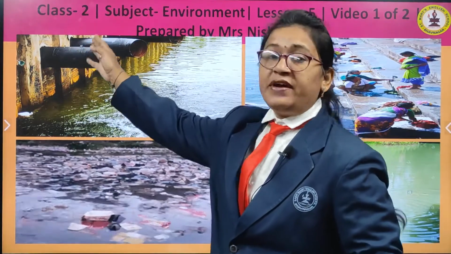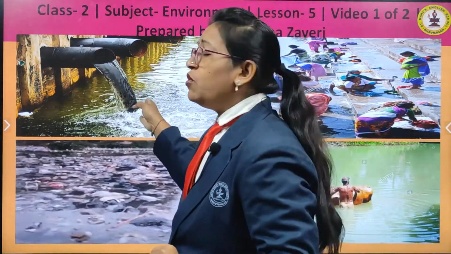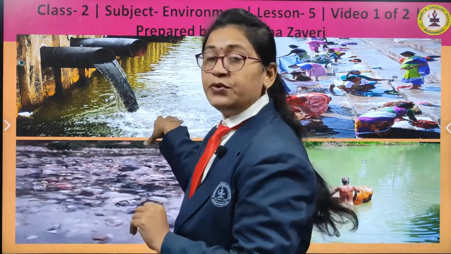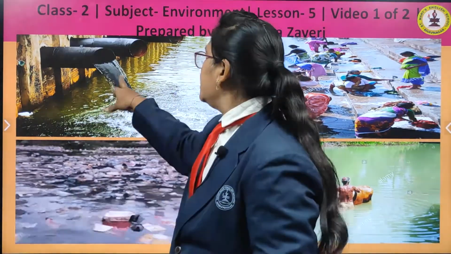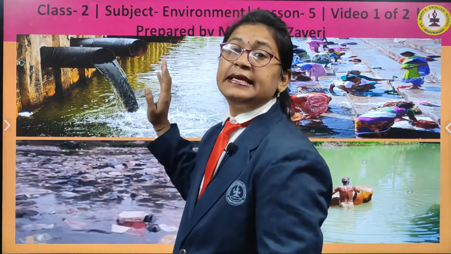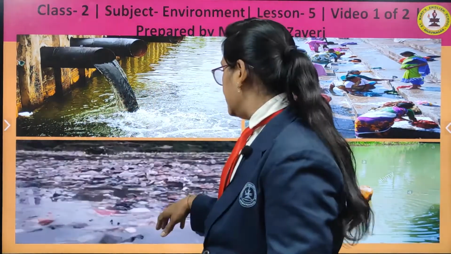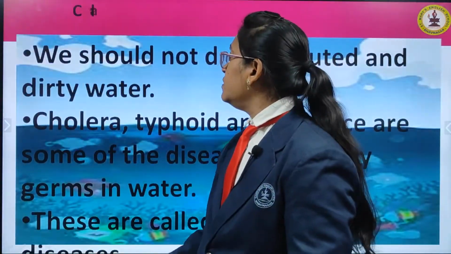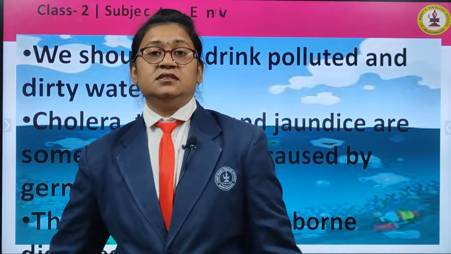Here also, factories remove all the poisonous dirt and dump it in the river. You can see how dirty the waste that comes out from the factory is, and that gets mixed with the river. Here this water is full of dust only.